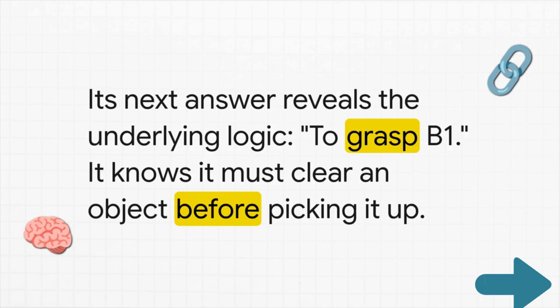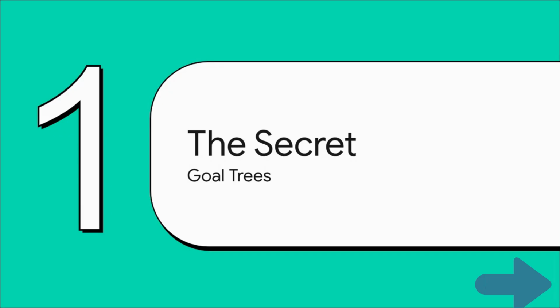So how on earth is this possible? Well, the secret, and it's actually incredibly elegant, is a powerful concept called goal trees. This is the hidden architecture that gives the program this incredible ability to reason about its own actions.